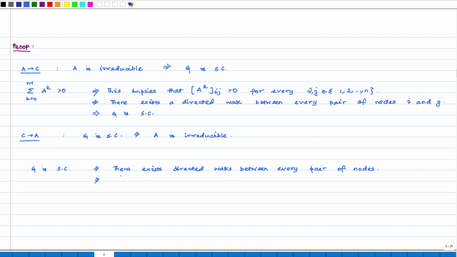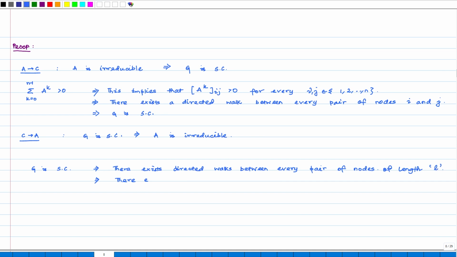This simply implies that there exists directed walks between every pair of nodes of some length L.